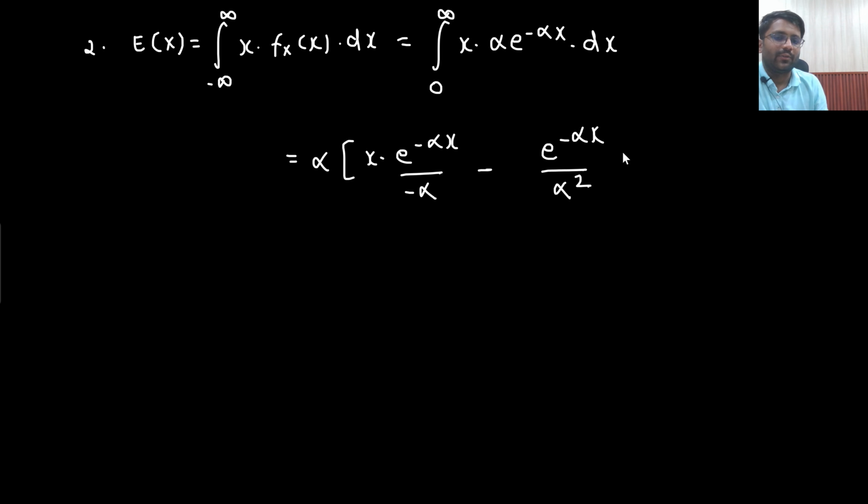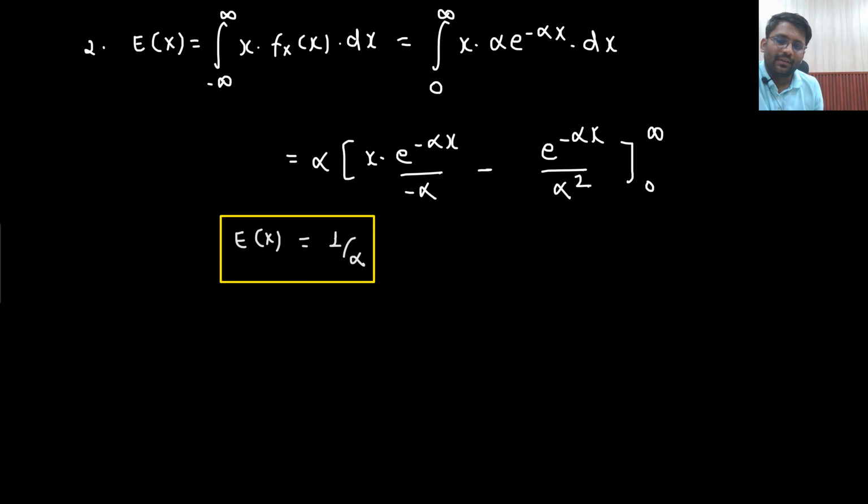This is the answer that you will be getting. Limit going from 0 to infinity. So when you put the values, if you put infinity here, this integration you can do on your own. In calculus, we have studied this kind of integration with the concept of a gamma function, right? So you can apply the gamma function, or this Ilate formula also you can apply. So when you apply the formula, you will see that expectation of x is coming out to be 1 by lambda. Okay. Is that clear to you?